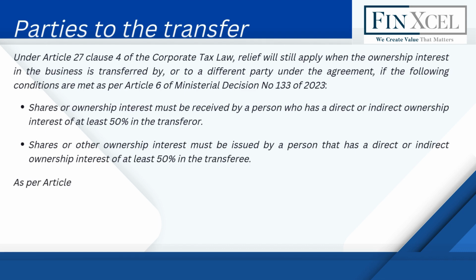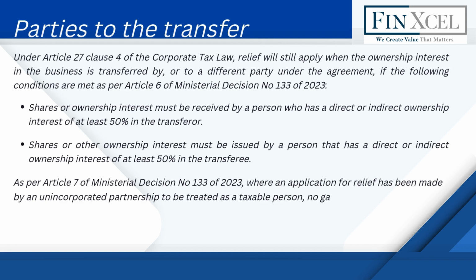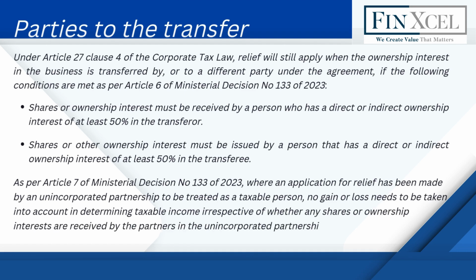As per Article 7 of Ministerial Decision No. 133 of 2023, where an application for relief has been made by an unincorporated partnership to be treated as a taxable person, no gain or loss needs to be taken into account in determining taxable income irrespective of whether any shares or ownership interests are received by the partners in the unincorporated partnership or whether all partners in the unincorporated partnership are taxable persons.